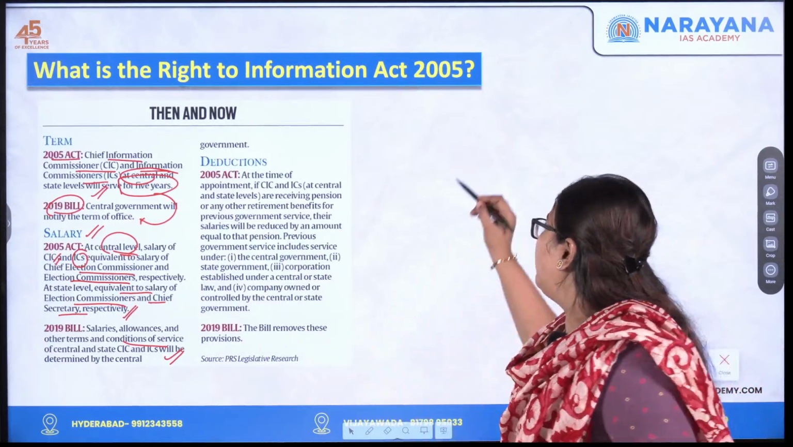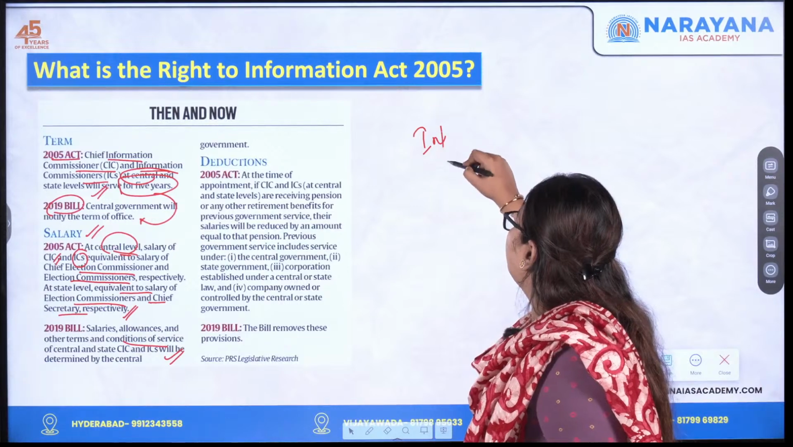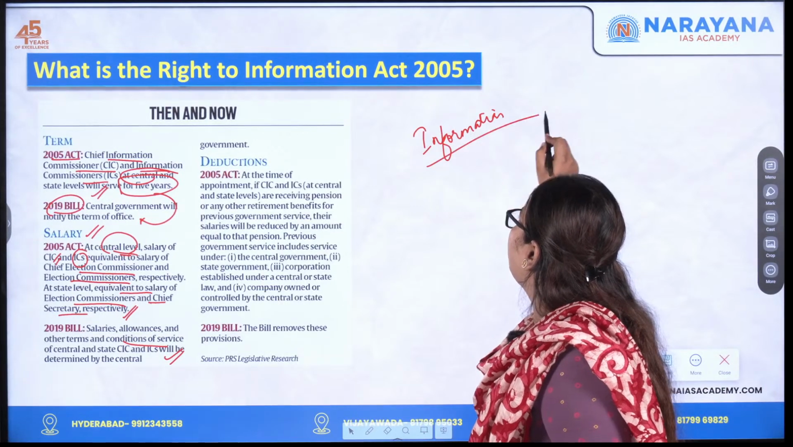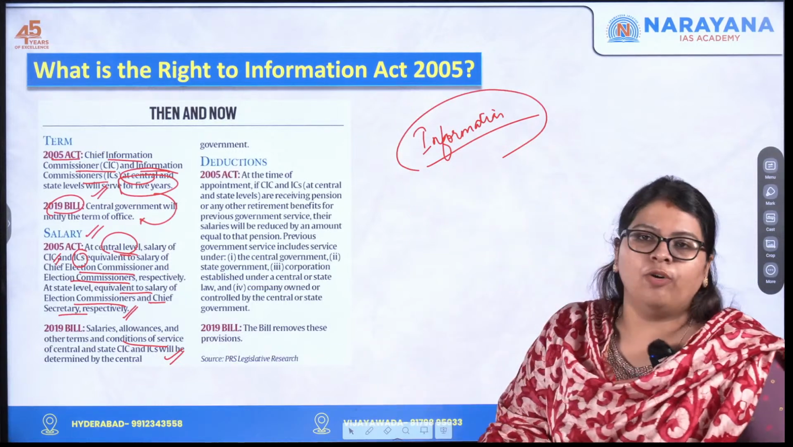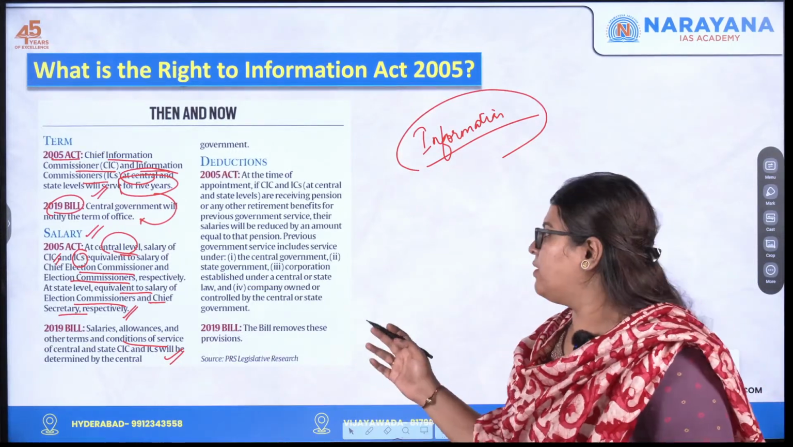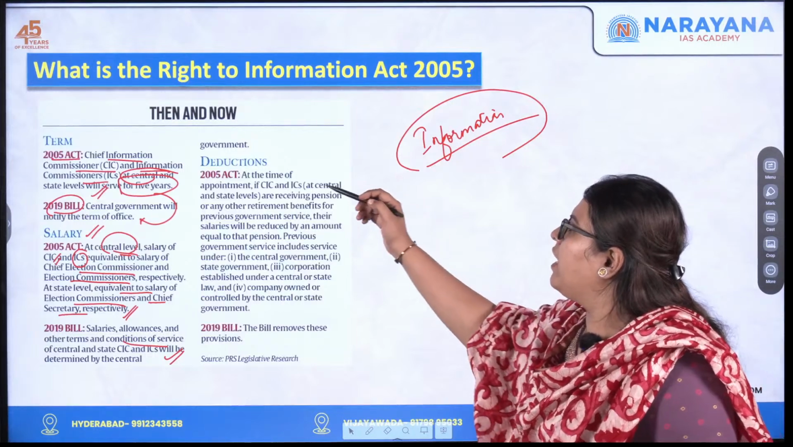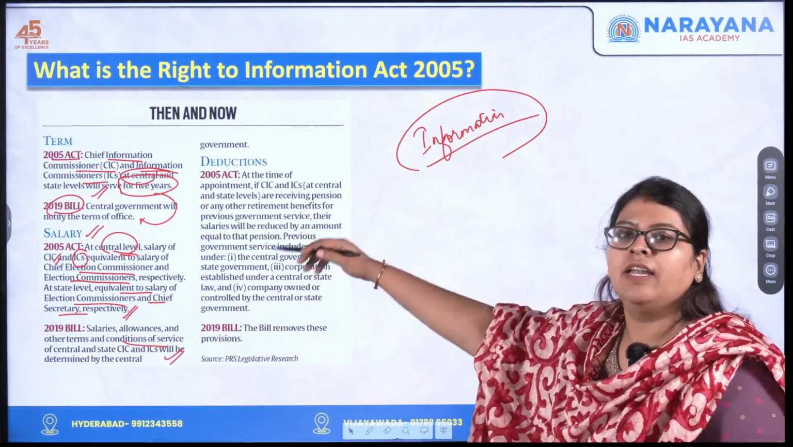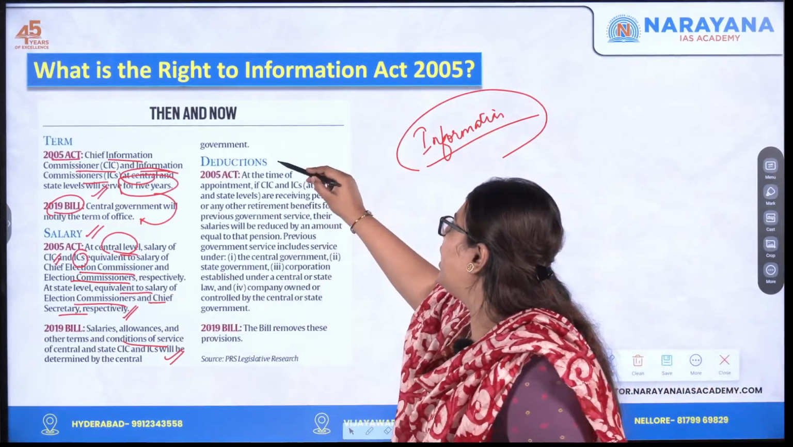So here your takeaway is to understand about the Information Commission, why it was formed, what the objectives are, whether it's a constitutional body or a quasi-judicial body, etc. Now moving forward, here we saw with respect to tenure, and with respect to salary. Now moving on, we will see with respect to deductions.